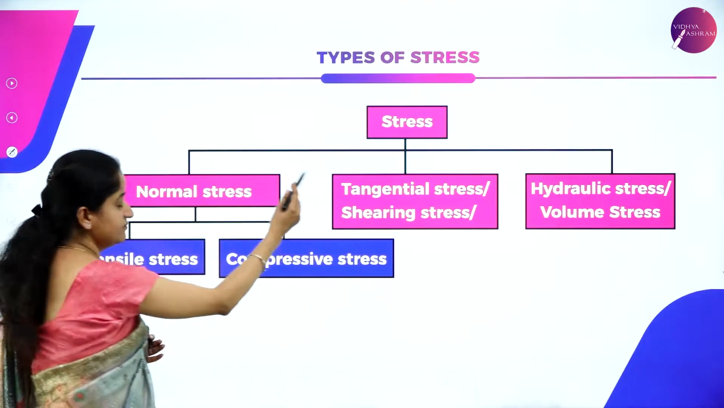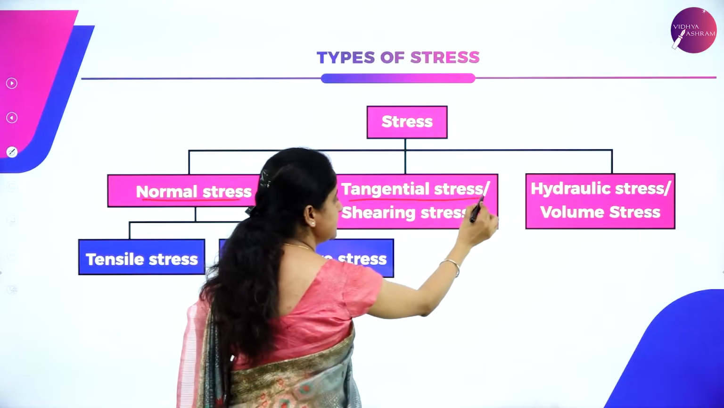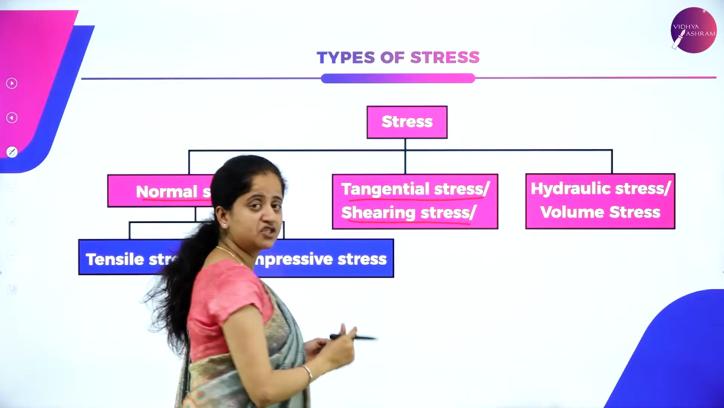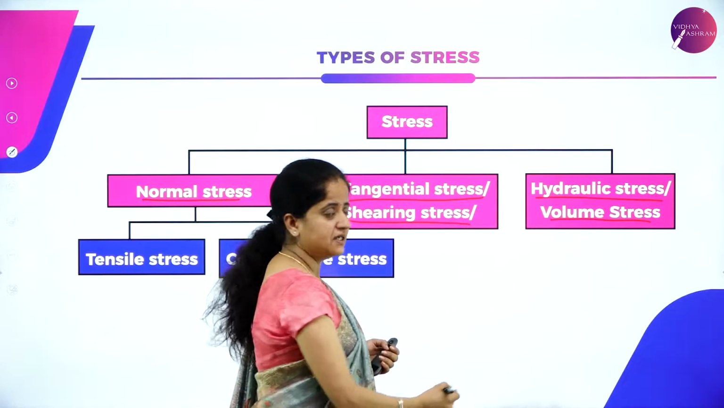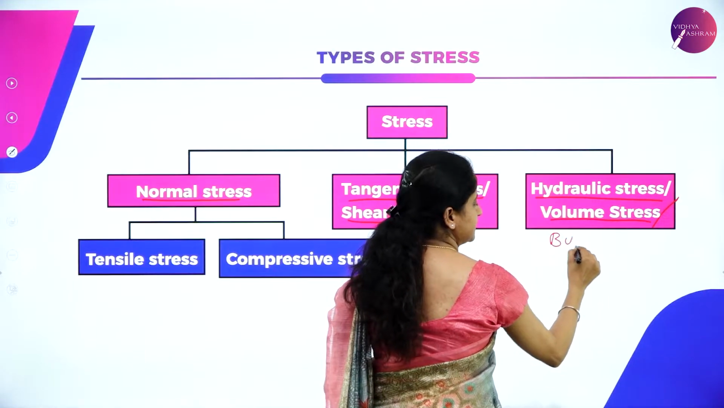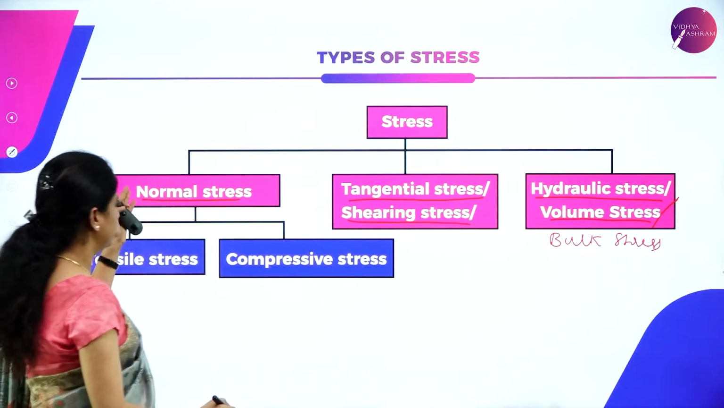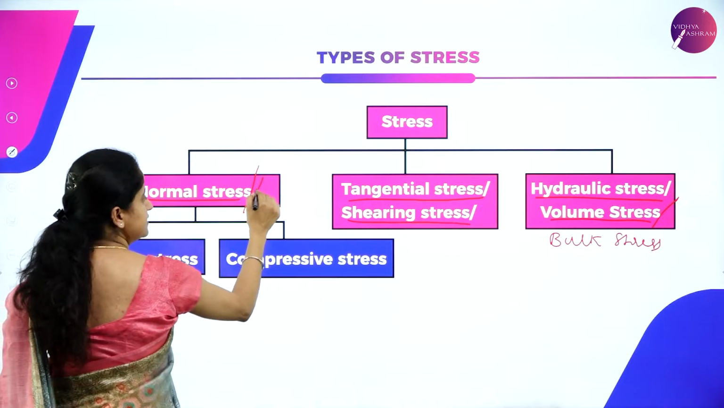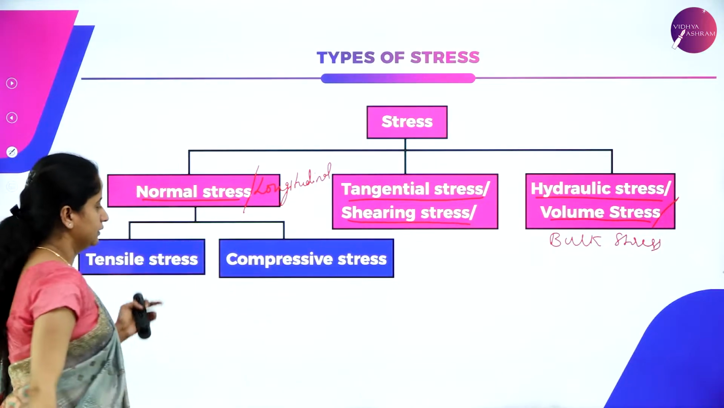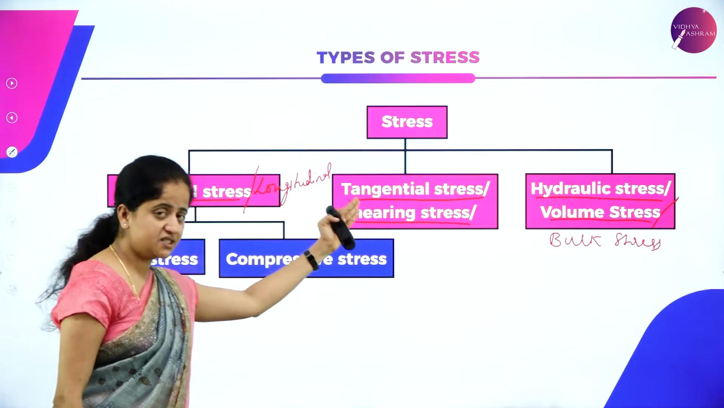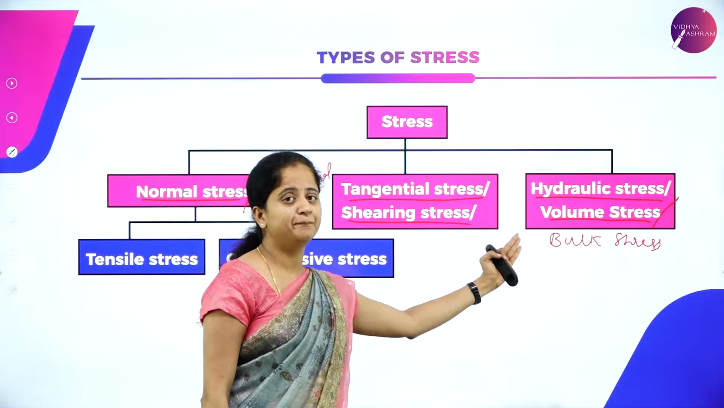So the stress is classified into three types: normal stress, tangential stress or shear stress or shearing stress, and hydraulic stress or volume stress, which is also called bulk stress. There are three types of stress. One is normal stress, sometimes also called longitudinal stress, then tangential stress or shearing stress, and hydraulic stress or volume stress or bulk stress.